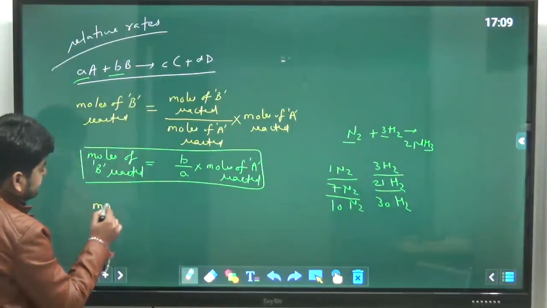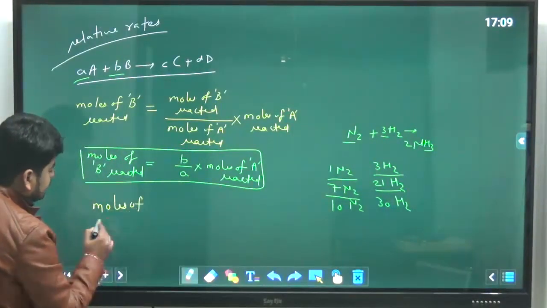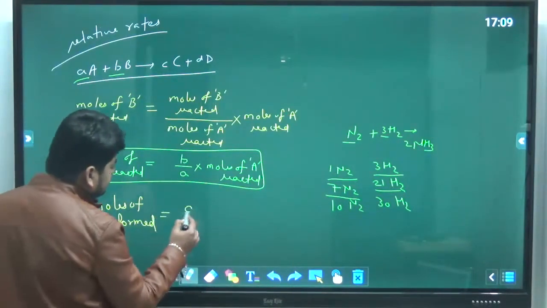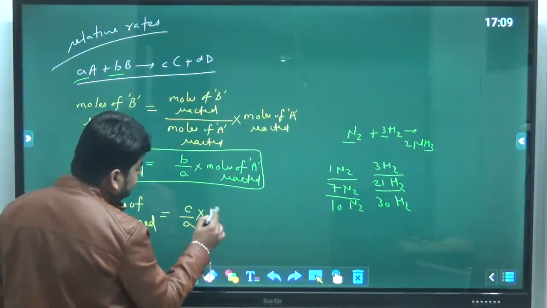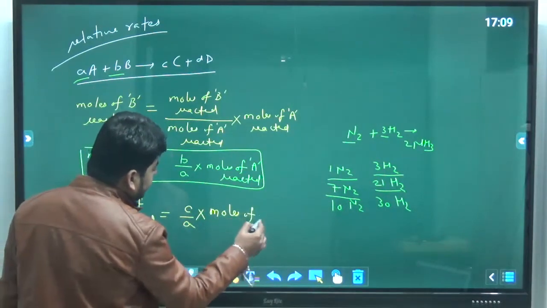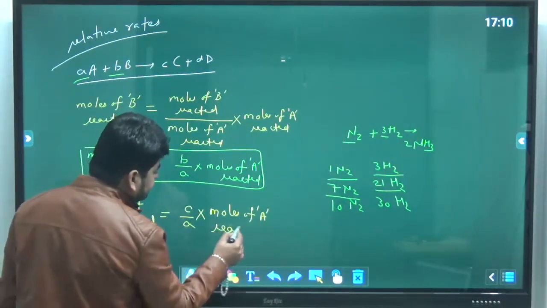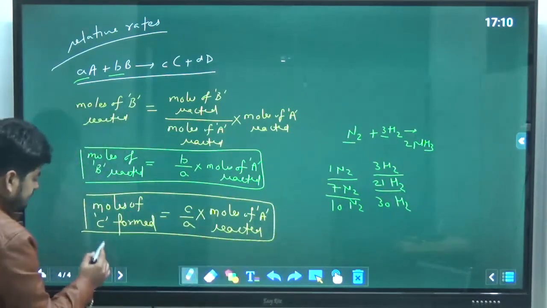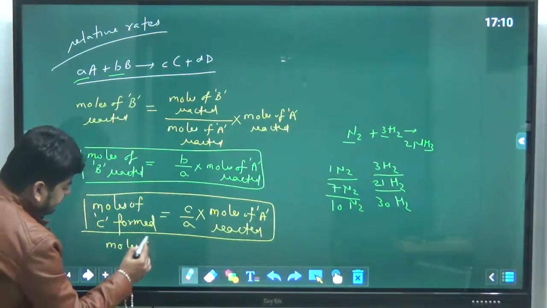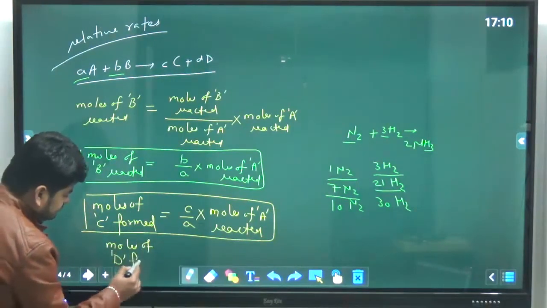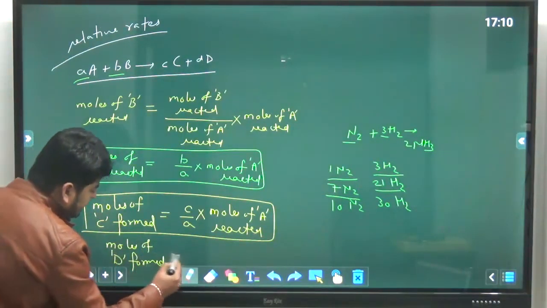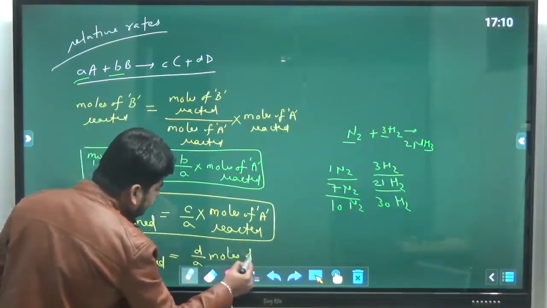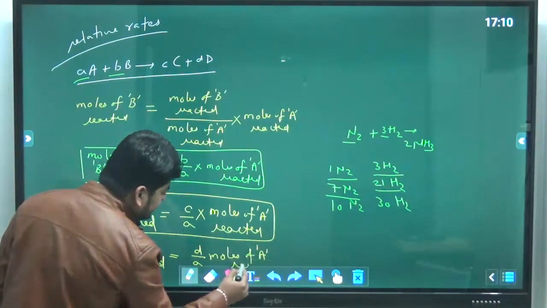Since C and D are the product, we will say moles of C formed is equal to C upon A times moles of A reacted, and moles of D formed is equal to D by A times moles of A reacted.